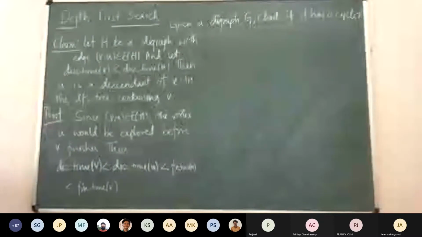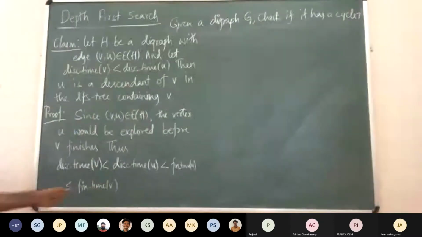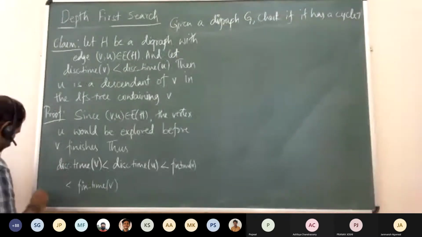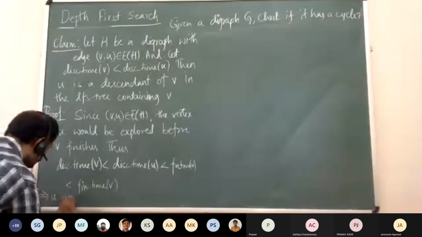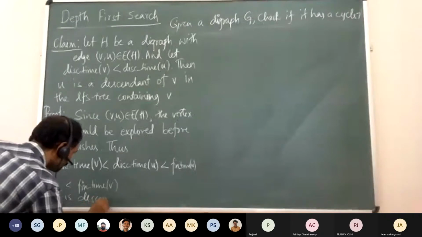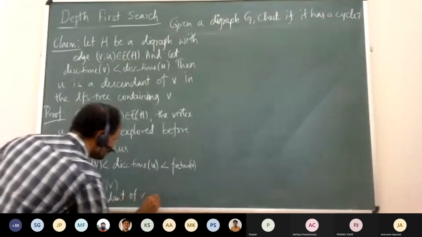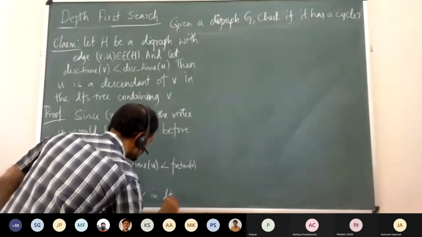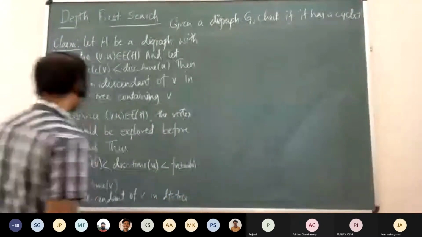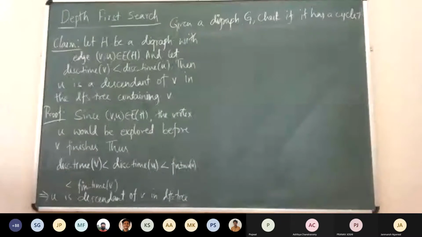Basically, U should finish before V finishes. That is how we recursively called these functions in our explore function. This implies that U is a descendant of V in the DFS tree that contains V. Okay, so this is the initial claim.